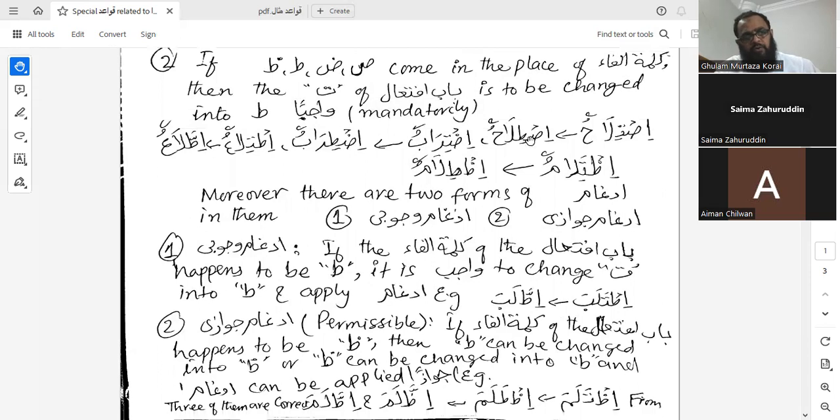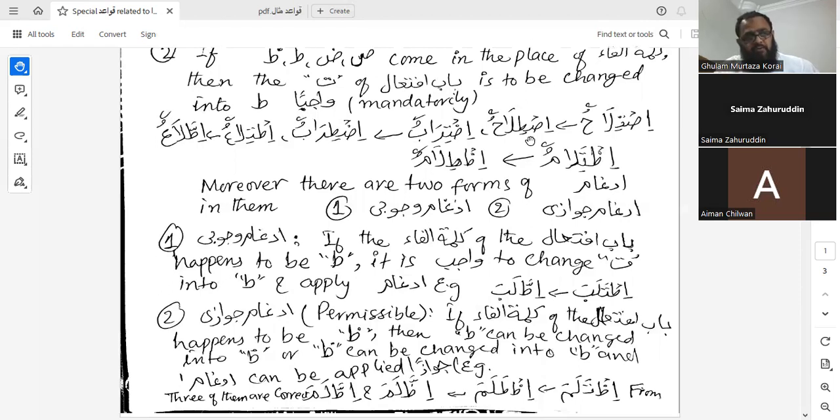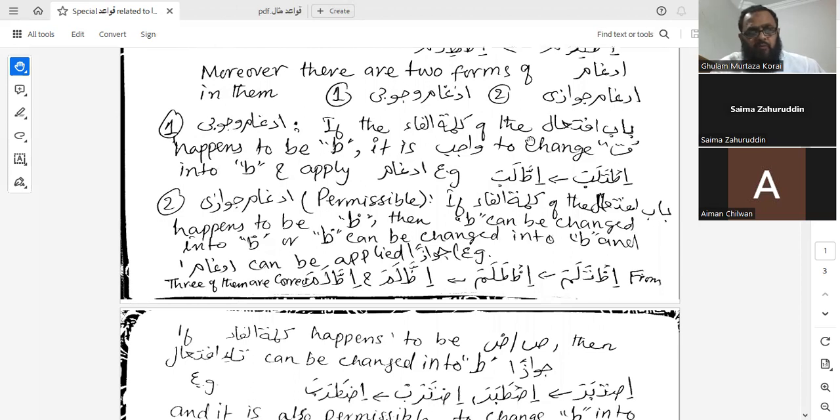And that is wujuban. Now, where to make idgham wujuban and where to make idgham jawazan? So there are the points. We are going through the first point, idgham wujubi. If the kalimatul fa of the bab iftial happens to be ta, it is wajib to change the ta of bab iftial into ta and apply idgham. It is wujuban, it is not jawazi. That has to be done in any case, whether we like it or not.